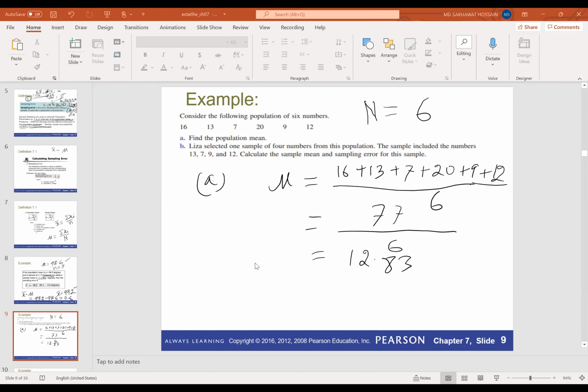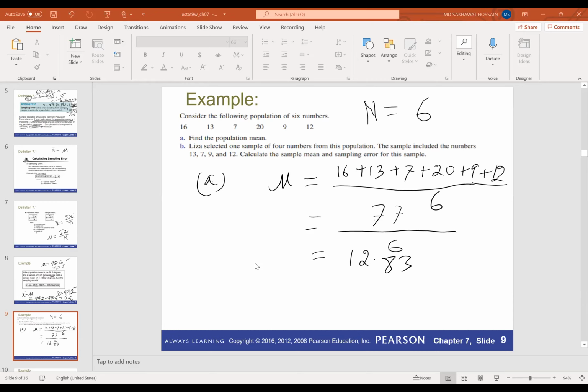So this is 41 divided by 4, which is 10.25. So the sample mean is 10.25.